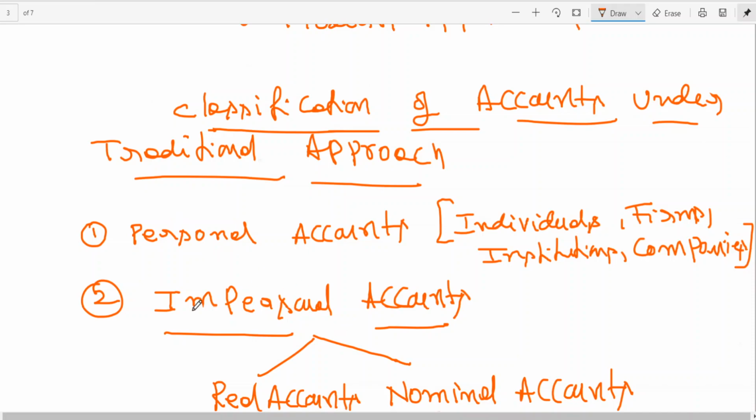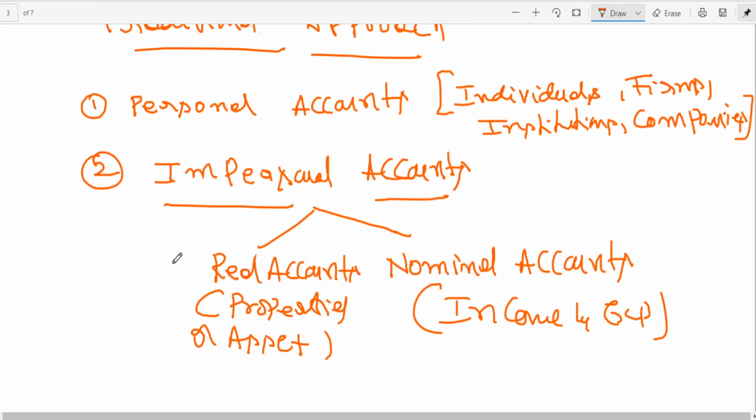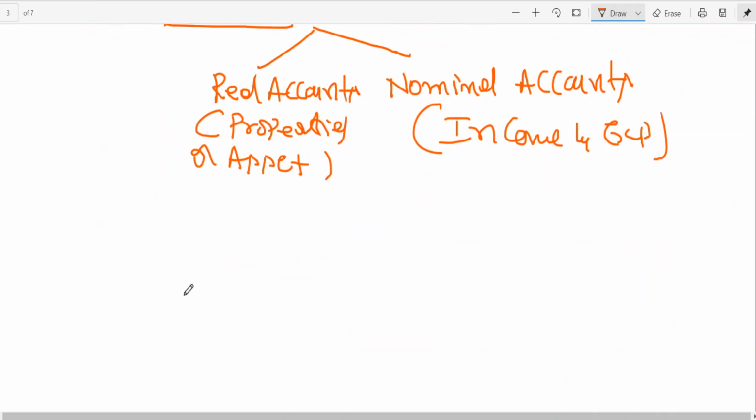For the time being, you should be focusing only on this approach. While writing the examination, they will generally ask you to write entries, and by default we follow the traditional approach. Is this clear to all of you? Now, let us see personal account first. Examples I take.